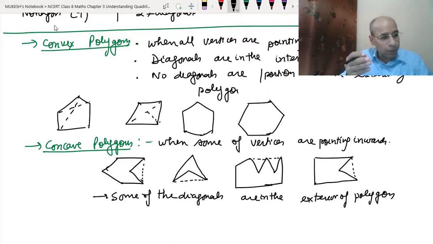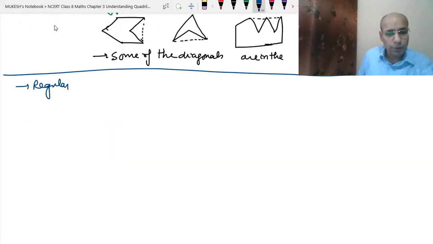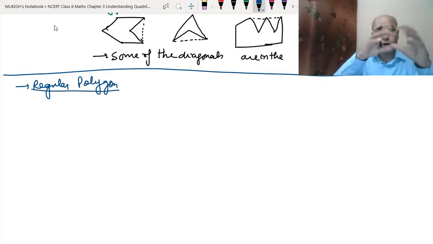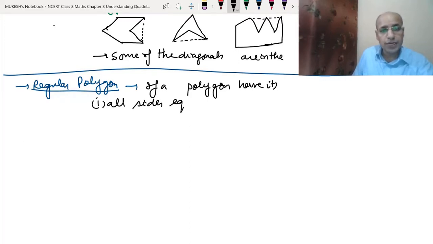Now comes the regular polygon and irregular polygon. A regular polygon means all the sides are equal and all the angles are equal. If a polygon has, number one, all sides equal, that means equilateral.